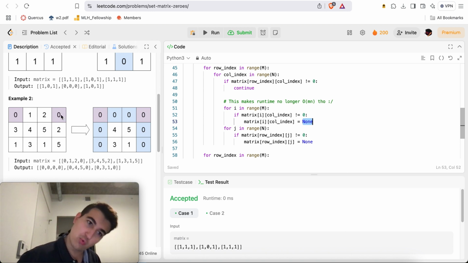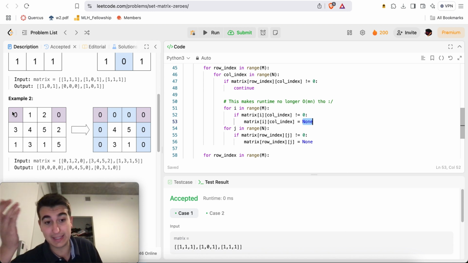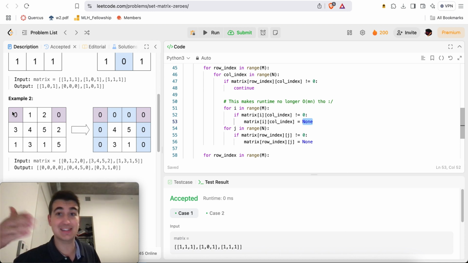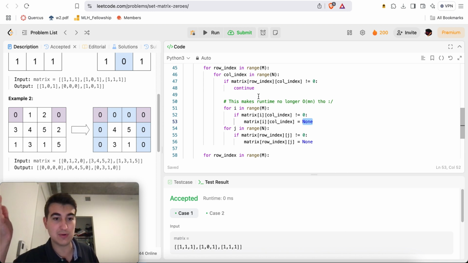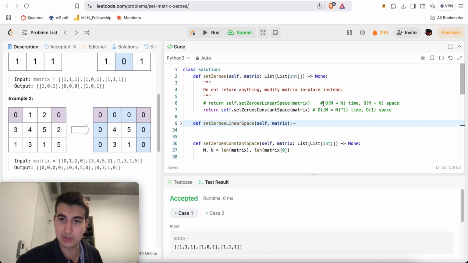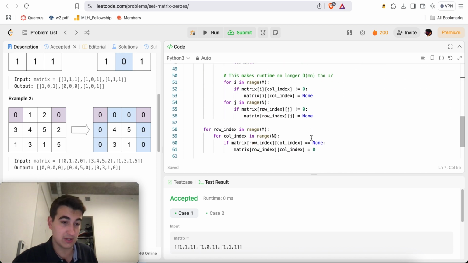And for this 0, we'll reset everything into nones except the zeros, even though they're already none or 0 in the first place, right? Again, we can't keep track of rows or columns in which we've already done work for, because that would require linear space. So that's kind of the point. Here we're sacrificing time in order to save up on space. The best solution is probably to just take linear time and linear space. But if you want to take constant space, then I found a quadratic time solution. So I just blow up the time.